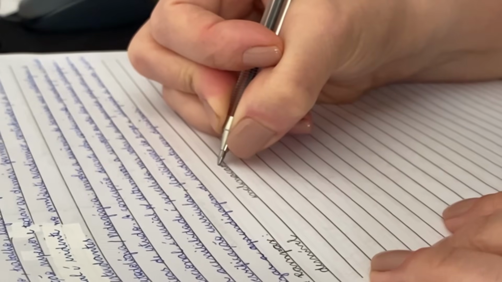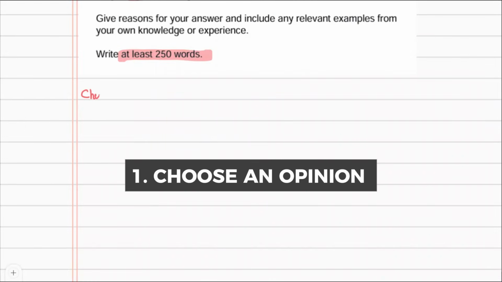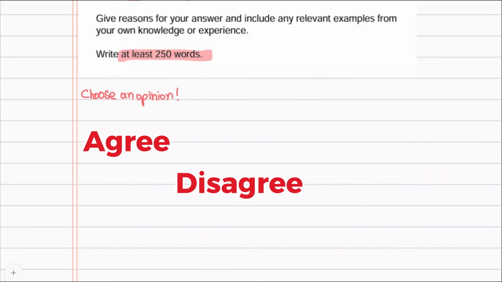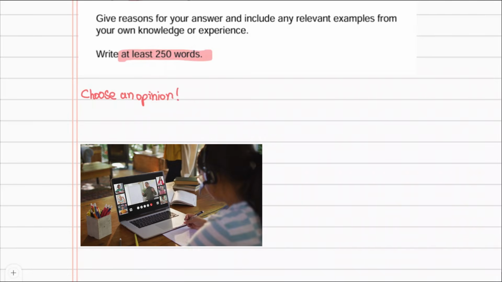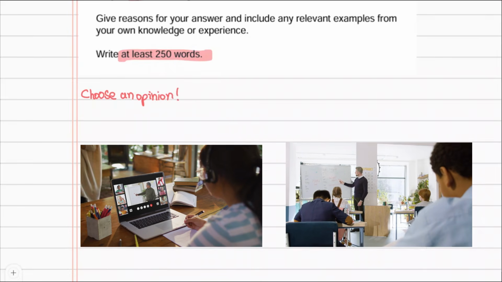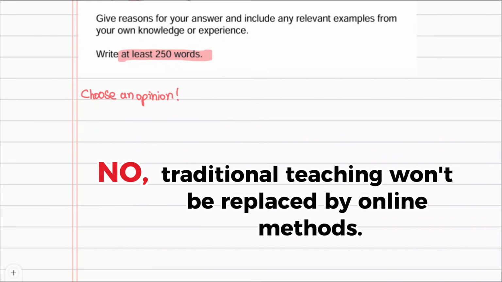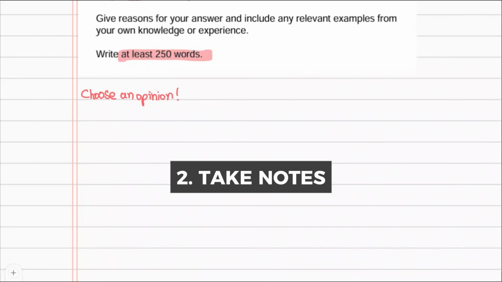Now, let's see how to write a Band 9 answer to this question. First, you need to pick an opinion. You can say that you agree, disagree, or partly agree. Of course, I can think of reasons why online teaching might end up replacing traditional teaching. But for the purpose of this essay, I am saying no, traditional teaching won't be replaced by online methods. After you pick an opinion, you need to think of examples and take notes.